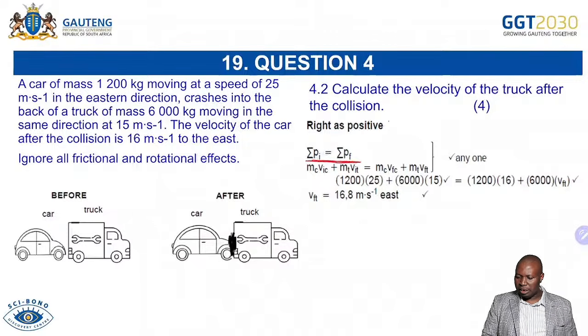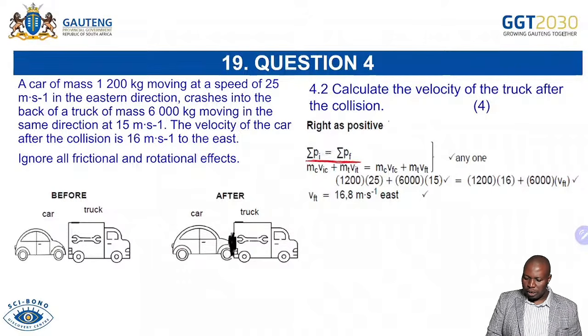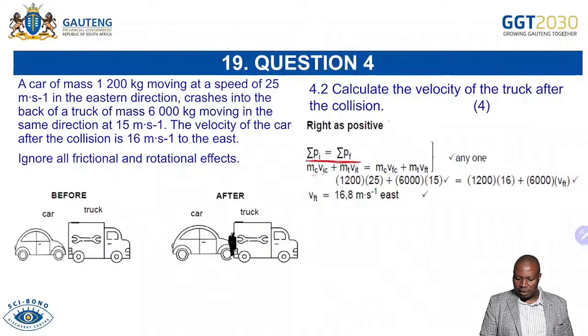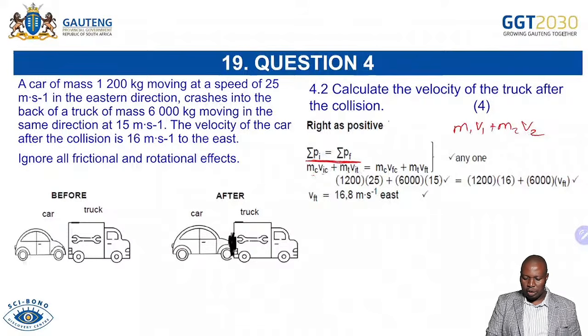And then when you do that, it's the mass of the car and the initial velocity of the car, the mass of the truck and the initial velocity of the truck. We don't care. You can even use M1 V1 plus M2 V2, as long as we know that if the car is 1, this one will be 2.